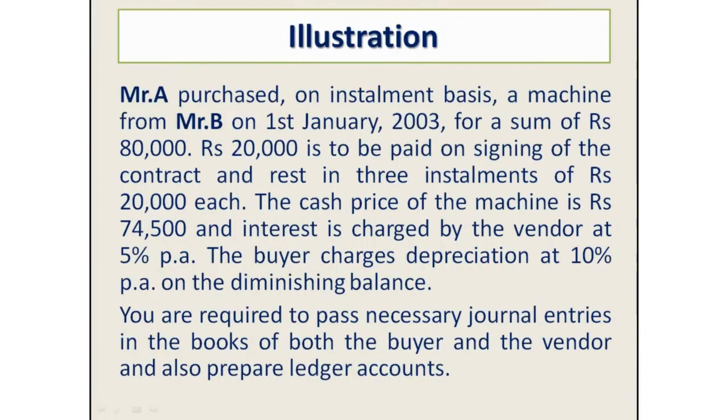Mr. A purchased on installment basis a machine from Mr. B on 1st January 2003 for a sum of rupees 80,000. Rupees 20,000 is to be paid on signing of the contract, and the rest in 3 installments of rupees 20,000 each. The cash price of the machinery is rupees 74,500, and interest is charged by the vendor at 5%. The buyer charges depreciation at 10% per annum on the diminishing balance method. You are required to prepare journal entries and ledger accounts for both parties, buyer and seller.